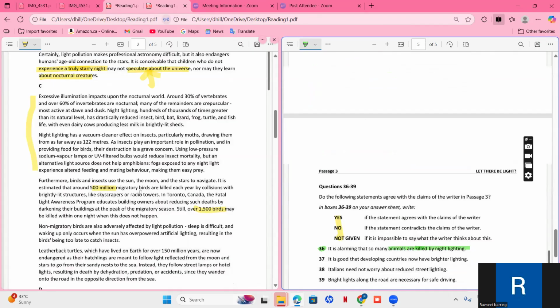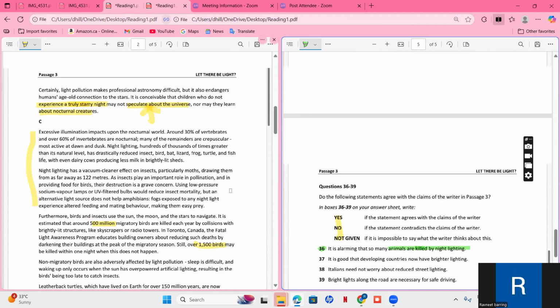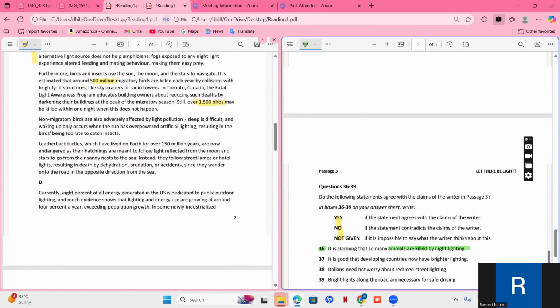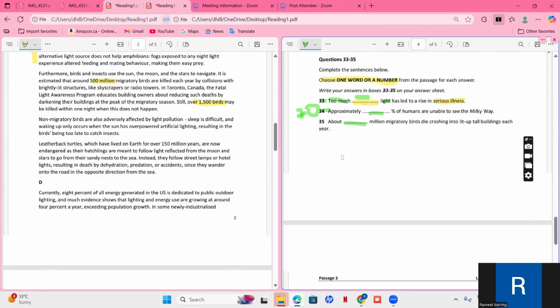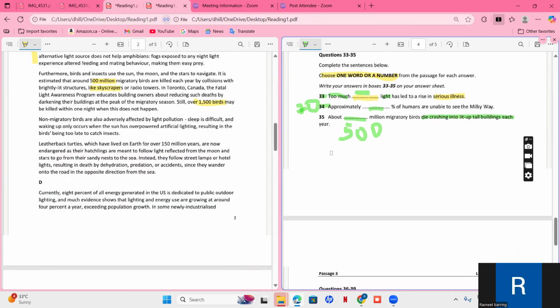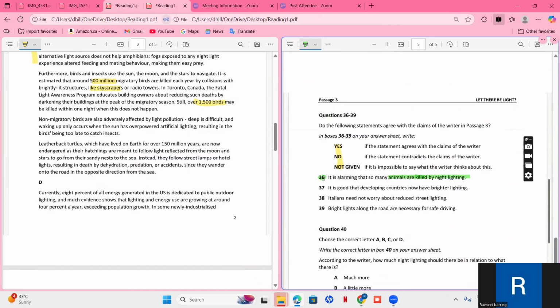They're saying that 500 million migratory birds are killed each year by collision with brightly lit structures like skyscrapers or radio towers. Okay, about dash million migratory birds die crashing into lit buildings. Lit buildings means skyscrapers. So how many migratory birds? It is 500. So the answer to 35 is 500. So we are able to find answers to these ones, but let's see if anything here.